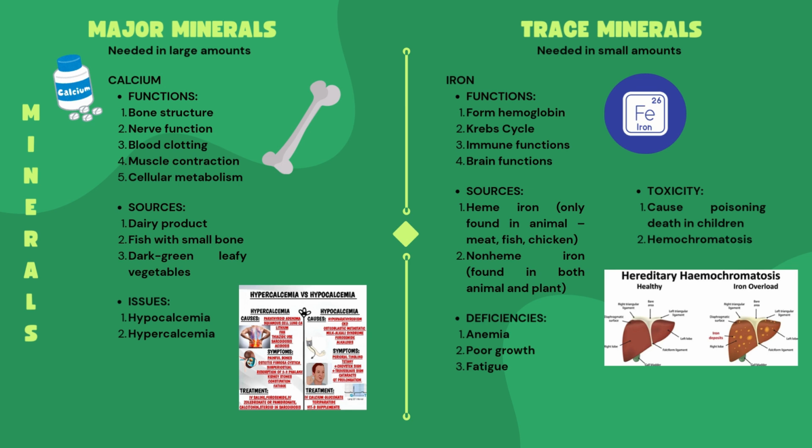The functions: form hemoglobin, Krebs cycle, immune functions and brain functions. Sources: heme iron, only found in animal, meat, fish and chicken. Non-heme iron, found in both animal and plant. Deficiencies: anemia, poor growth, fatigue. And the last one, toxicity, causes poisoning, death in children, hemochromatosis.